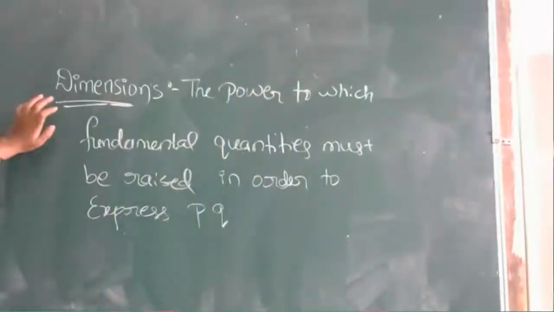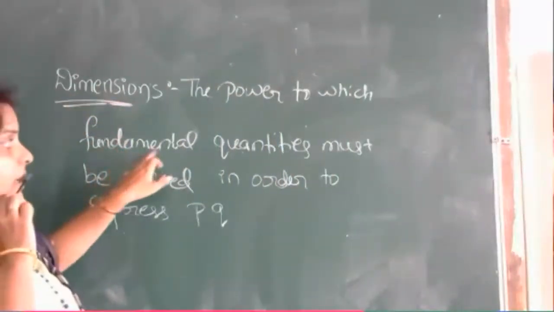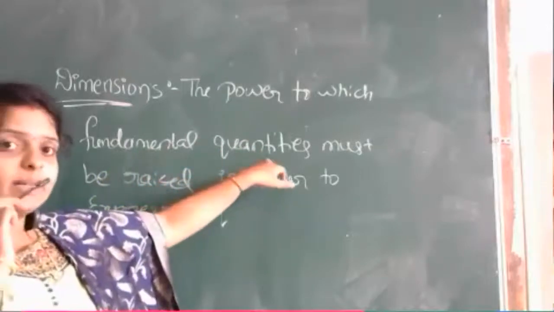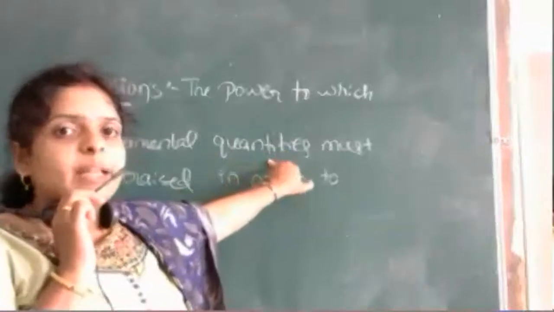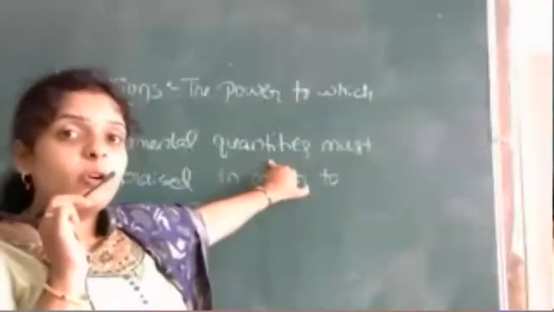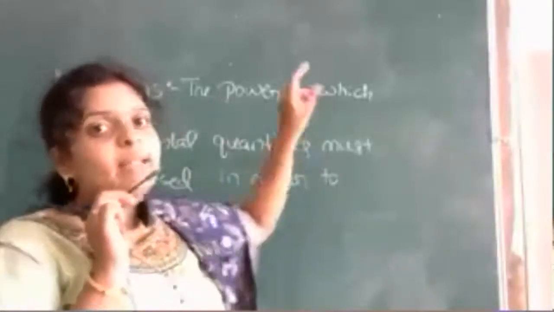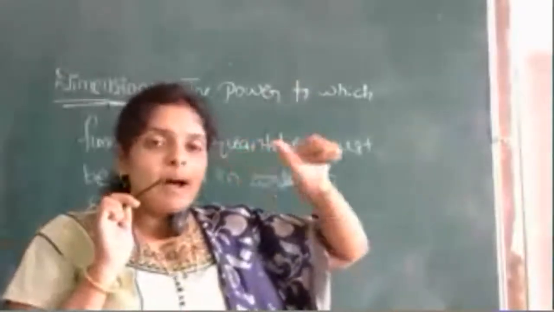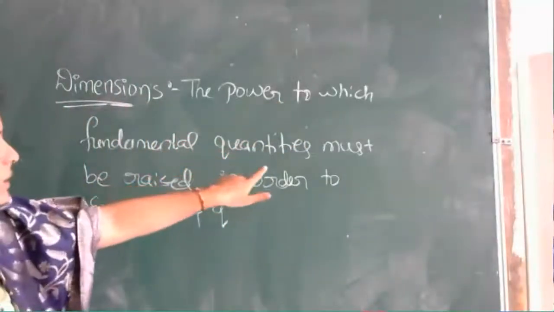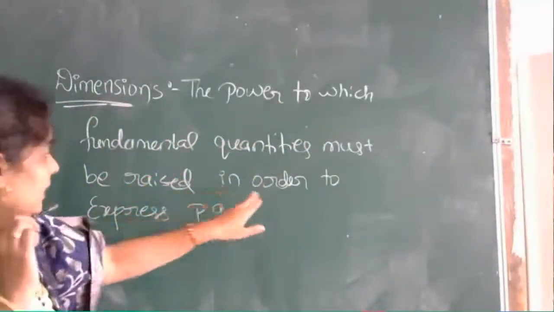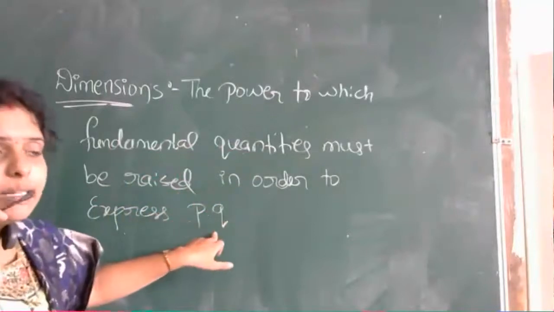What is dimensions? The power to which fundamental quantities like mass, length, time, temperature, electric current, luminous intensity, amount of substance must be raised. But for first year you have only mass, length and time. So the power to which fundamental quantities must be raised in order to express a physical quantity.